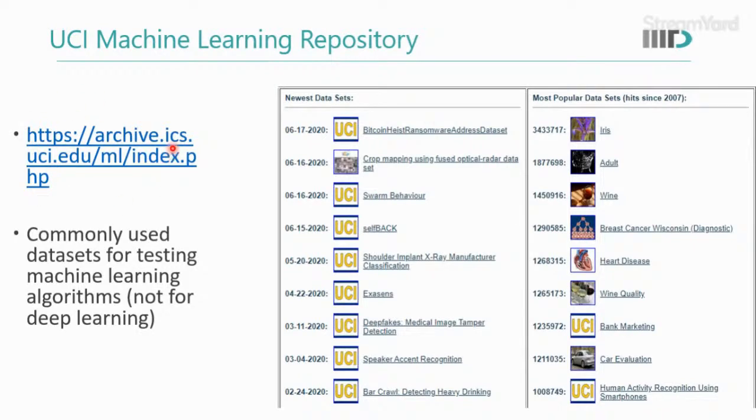When I was a bachelor's or master's student, I used to do all the courses using this repository, but nowadays we have a very large corpus of data sets. These are very small or simple data sets, commonly used for testing ML algorithms. For example, we have a heart disease data set, wine quality data set, bank marketing data set, and all those things.